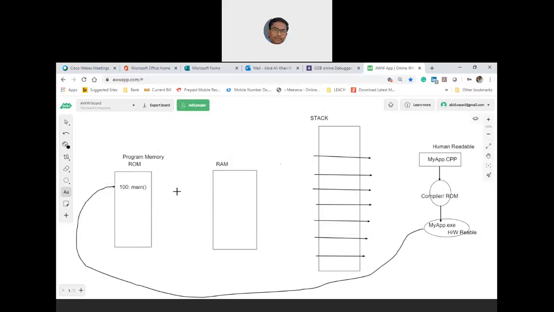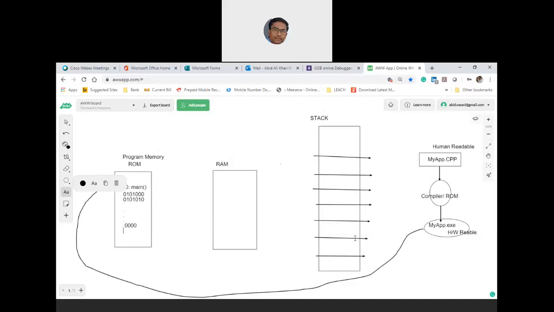That is the starting of your application. That is what we have been studying for almost 1 year. Every application has to start from main. Yes or no? Yes, sir. Now here it has the file which is in the form of zeros and ones, and so on. What does this file comprise of? This file comprises of your code. What is that code? myapp.cpp. Who has converted this code to this? The compiler.